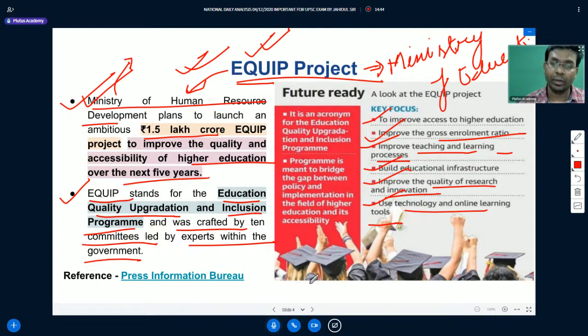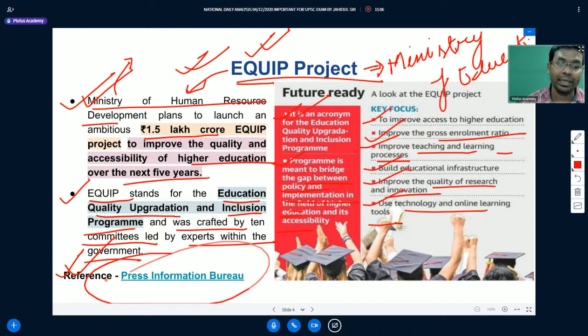Okay, so as I already discussed, it is an acronym for Education Quality Upgradation and Inclusion Program. So this program is meant to bridge the gap between the policy and implementation in the field of higher education and its accessibility.